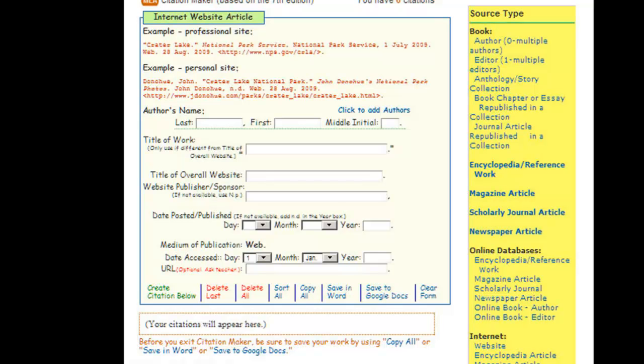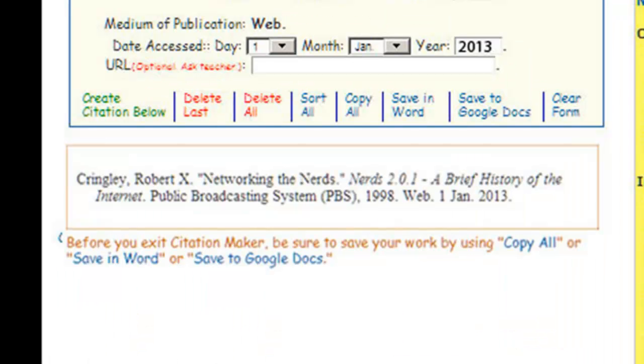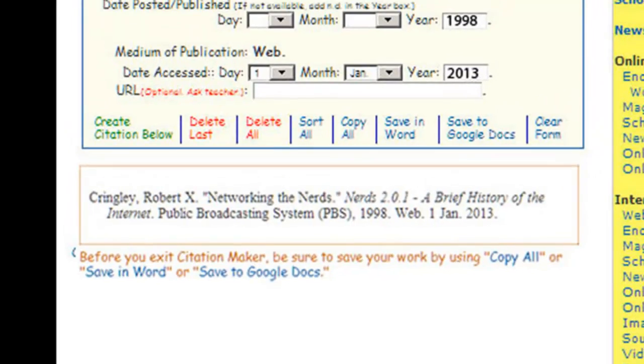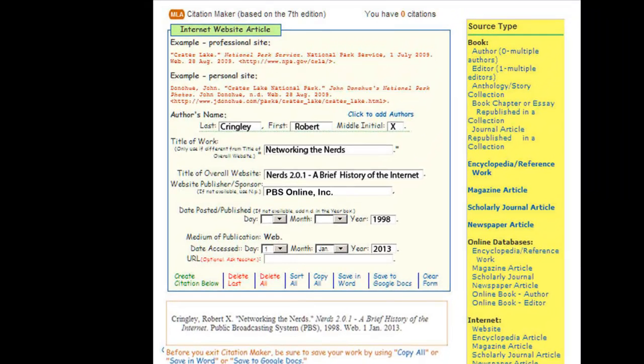Complete a citation form by clicking in a field box and entering the information required. We've speeded up the process in order to quickly demonstrate what a completed form looks like. After the form has been completed, click on the green Create Citation Below option on the menu at the bottom of the form. The citation appears in the citation box below the menu. If you have more than one citation that falls under the same category, click on the Clear Form option and fill the form in again.